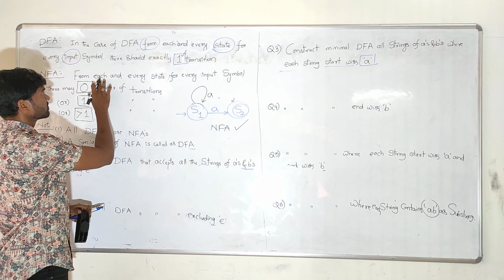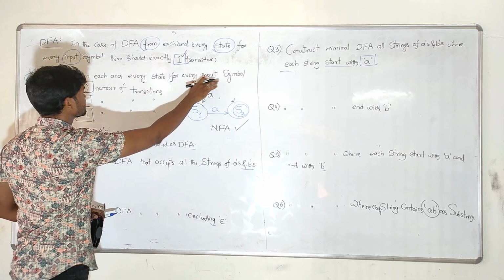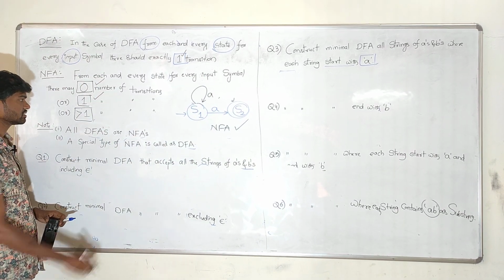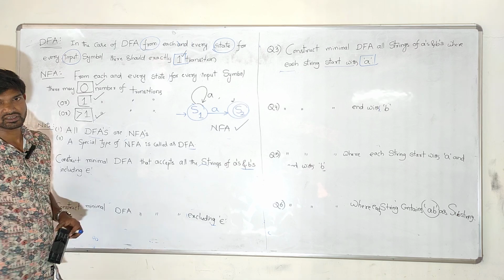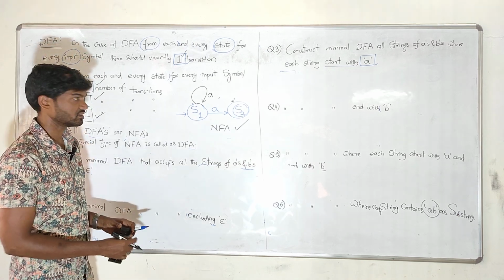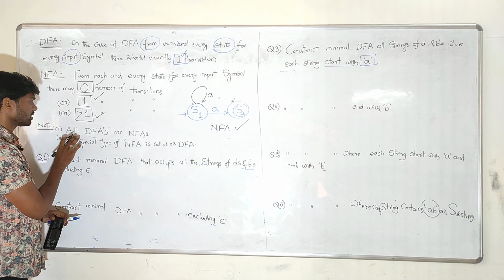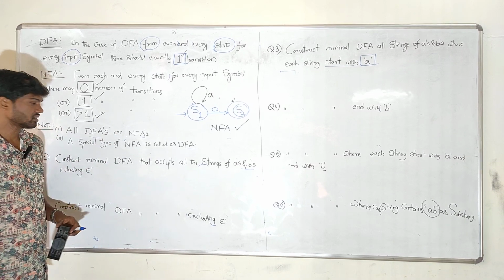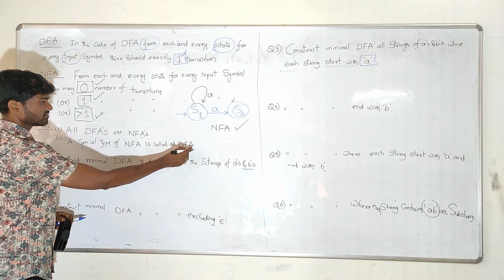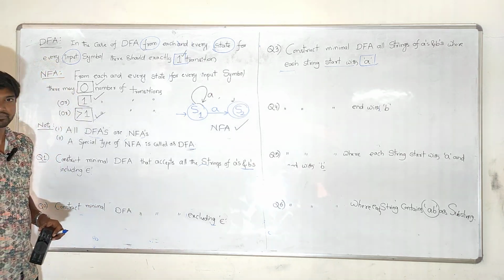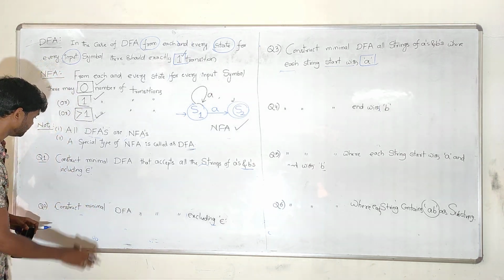That's why they told that for each and every state, per given input symbol, there may be 0 transitions, there may be 1 transition, there may be greater than 1 transitions accepted in the case of NFA. And all DFAs are NFAs only, and a special type of NFA is called what? DFA. And let us consider some examples regarding the DFA.